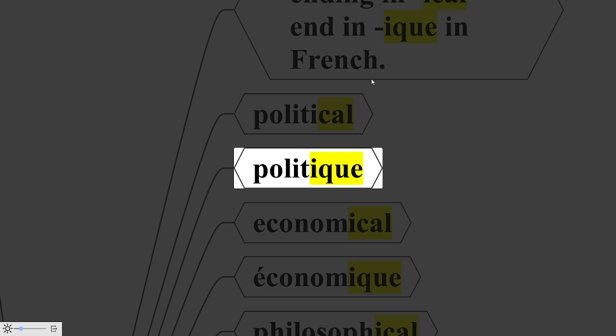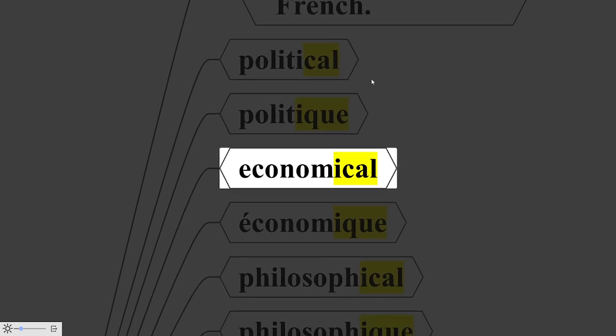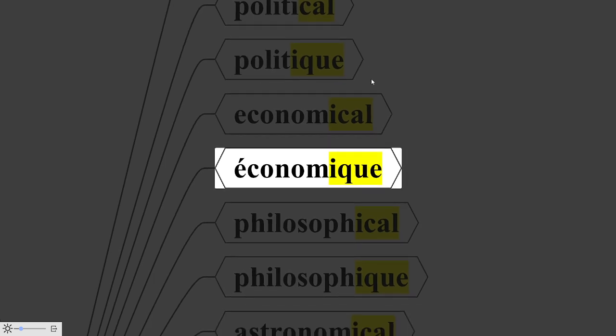CAL becomes IQUE. For instance, economical. In French, it becomes économique. Just notice this accent, économique.